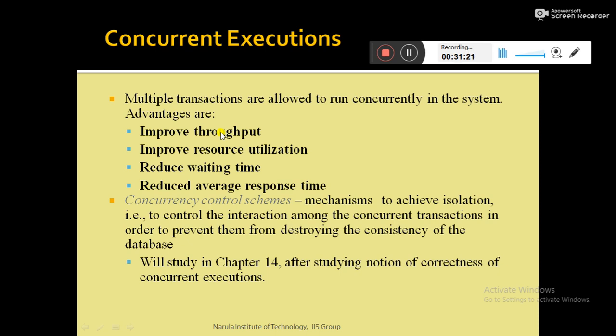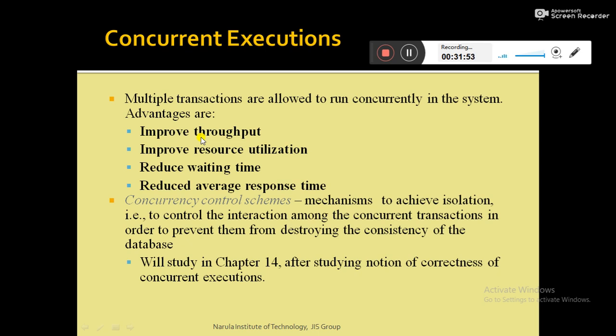Why? Because any kind of transaction consists of basically two types of operation: one is input output activity and the other is CPU activity. When a transaction is performing input output activity, the CPU becomes idle. If a single transaction is executing in a system, then while it performs IO activity the CPU becomes idle, so the resource is not utilized in a better way.